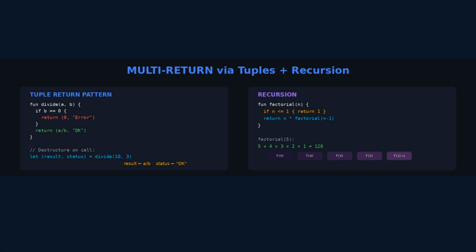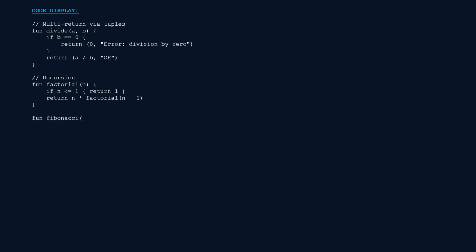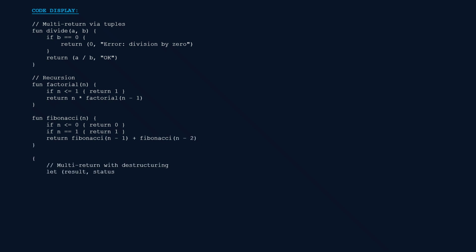Need to return multiple values? Use tuples. The divide function returns both the result and a status message as a tuple. On the calling side, destructure it directly into separate variables, result and status. No special syntax, no out parameters, no wrapper objects, just tuples.